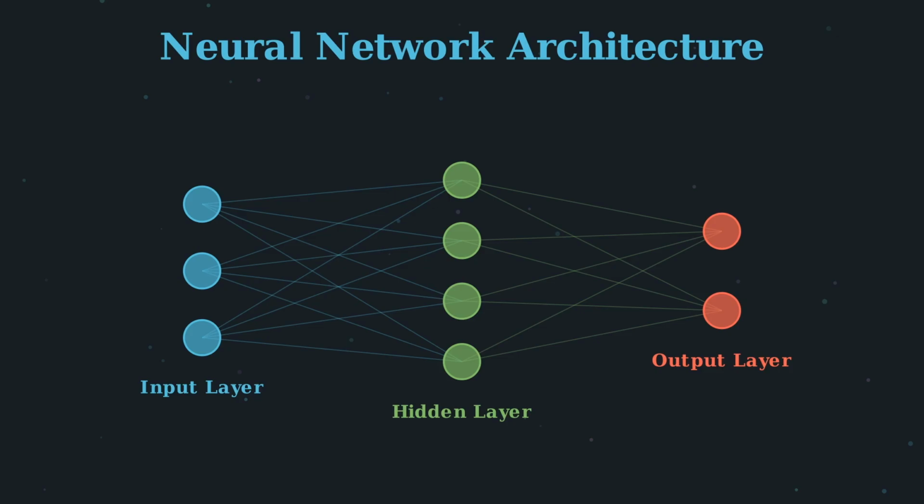Then we have one or more hidden layers where the real learning happens. These layers learn to extract features and patterns from the data. The first hidden layer might learn simple features like edges or corners. Deeper layers learn more complex patterns like shapes or objects. Finally, the output layer produces the network's prediction. For classifying handwritten digits 0 through 9, we'd have 10 output neurons, one for each digit. Neurons in each layer typically connect to all neurons in the next layer, forming a dense network of weighted connections. This is called a fully connected or dense layer.